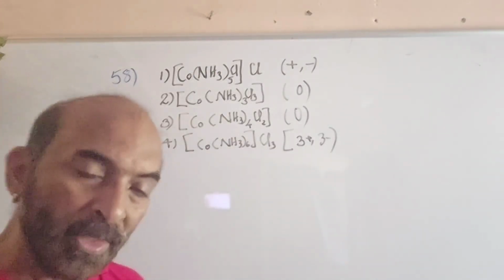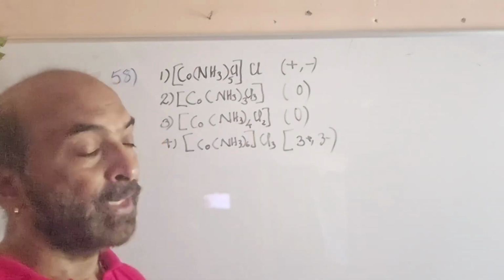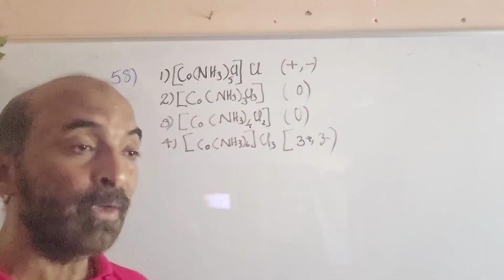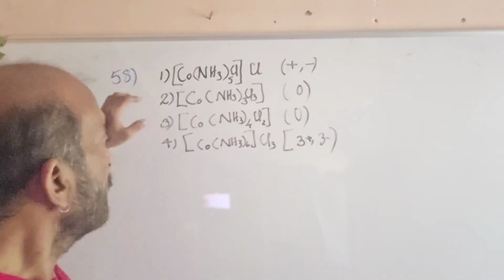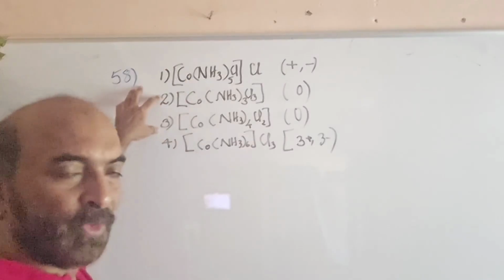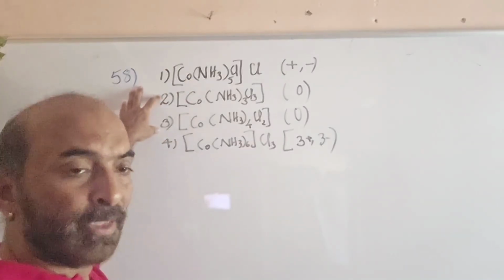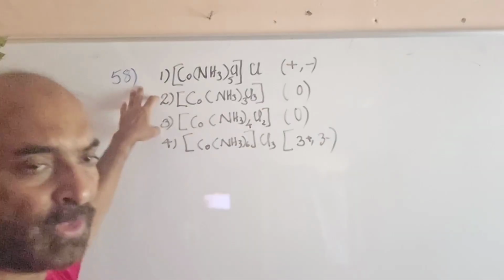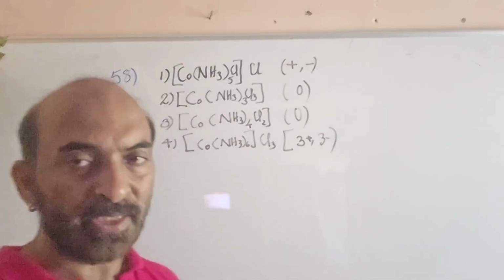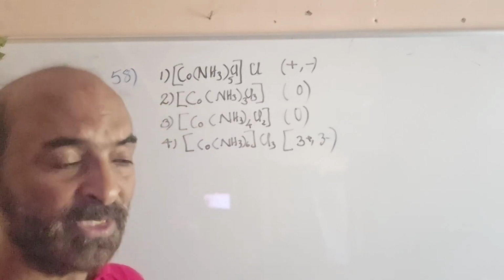If the question were which has the highest conductance, it would definitely be 4. But here the question is which has the lowest conductance. As such, these two will have no conductance because both of them are non-ionic. In that case, it must be an error to include both. Then this question would get cancelled. If they were included deliberately,